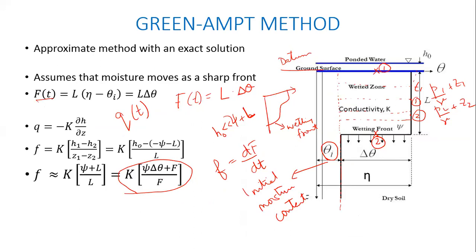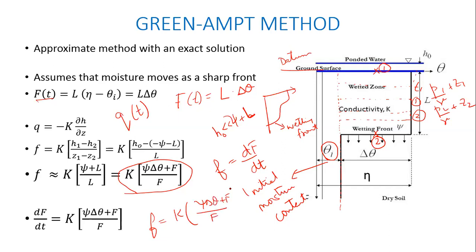This is the expression that we used: small f equal to K times psi delta theta plus capital F, divided by capital F. That is your expression for small f. At any instant of time, small f equals K times psi delta theta plus F, divided by F.